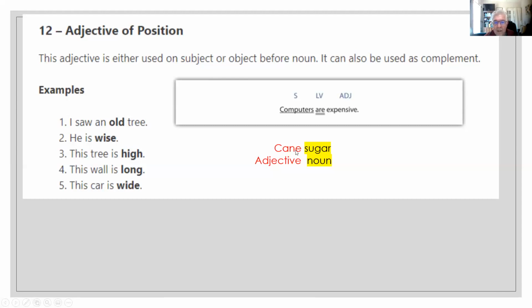But here, in this case, it is before a noun. Sugar is a noun. Cane is the adjective. So here you have different examples. I saw an old tree. Old. He is wise. Wise. This tree is high. This wall is long. This car is wide.